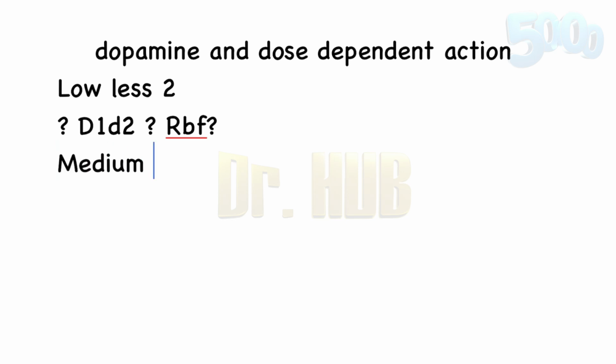Next is the category of medium. The medium means it is about 2 to 5 mcg per kg per minute, and the effect is again the beta 1 stimulation, and it includes additional cardiac stimulation.